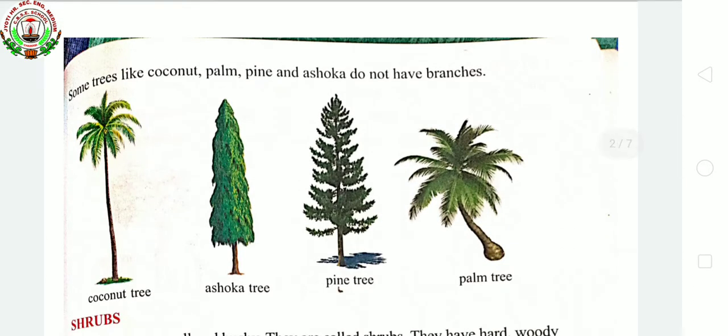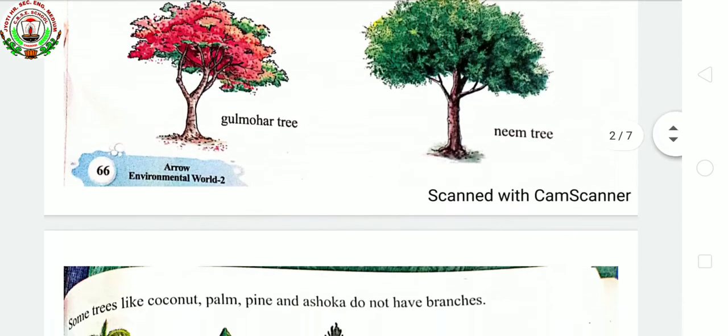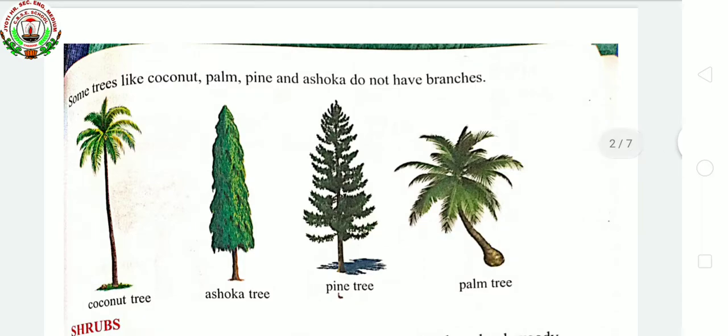See, here also trees are there, but the difference is in the banyan tree you can see several branches, but here the trees which are given in these pictures do not have any branches. These are trees like coconut tree, ashoka tree, pine tree, palm tree. They do not have branches. It has a stem, and from that stem the tree grows, but it does not have branches. इनकी डालियाँ नहीं होती. See, their shapes and sizes are different as compared to the banyan tree, mango tree and neem tree, because these trees do not have any branches.